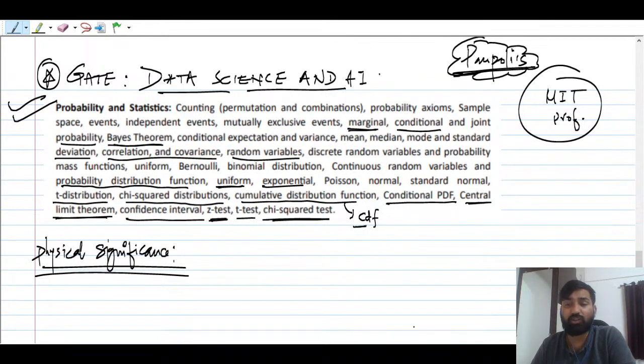Okay, and the very good language and the examples. My main support is going to be what? If you attend my sessions, you will be able to solve any kind of questions, right? Fine. So mainly what I'm going to do here is I will start with the counting concept, right? So the pre-counting. Why do we need counting? Because the very first topic that I will be discussing is permutation and combination.